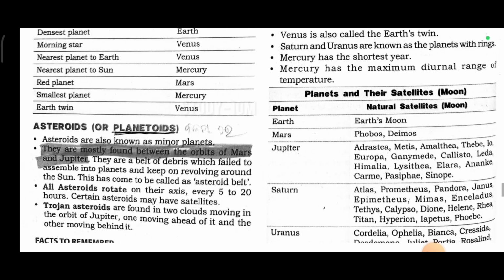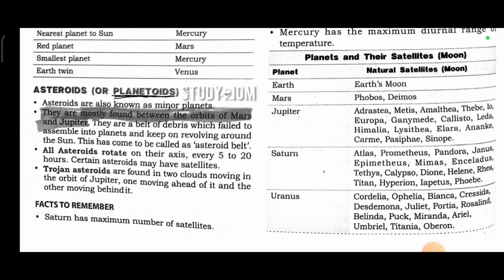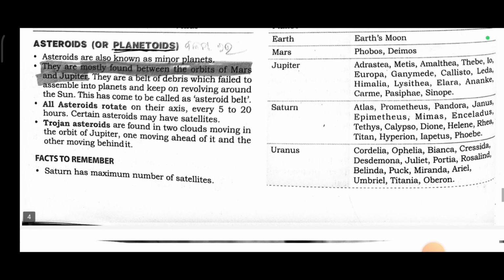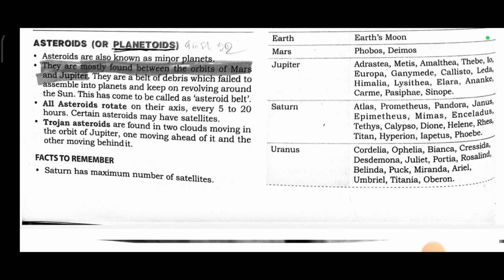Asteroids or planetoids. Asteroids are also known as minor planets. They are mostly found between the orbits of Mars and Jupiter. They are a belt of debris which failed to assemble into planets and keep on revolving around the Sun. This has come to be called the asteroid belt.